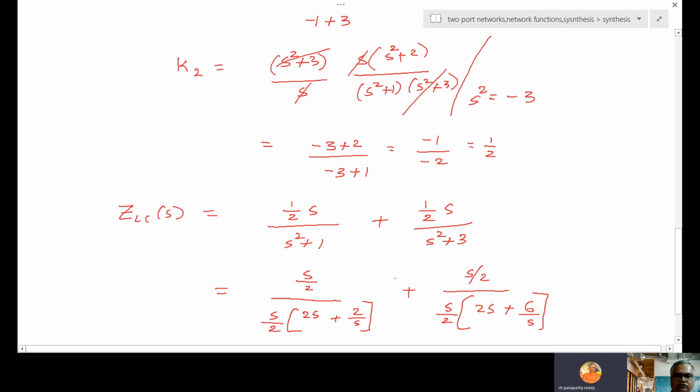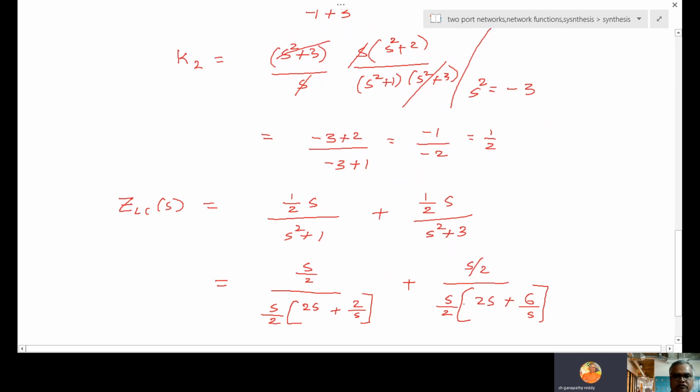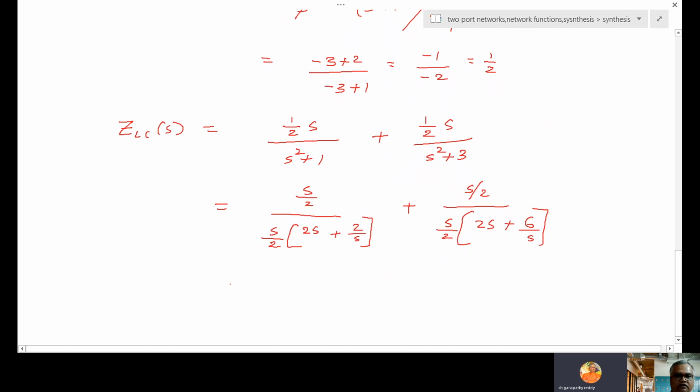This s by 2 cancels, this s by 2 cancels. Finally 1 by 2s plus 2 by s, plus 1 by 2s plus 6 by s.